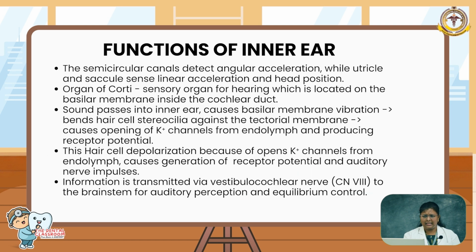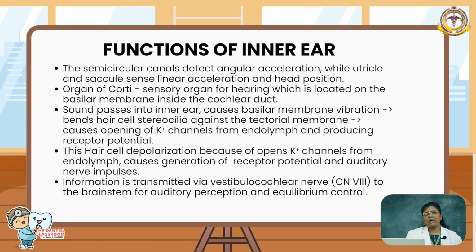How does this inner ear function? Whenever the semicircular canals detect angular acceleration, this is detected via the utricles and saccules. This sends the information to the 8th cranial nerve and from there to the vestibular nuclei, which helps in equilibrium and balance.